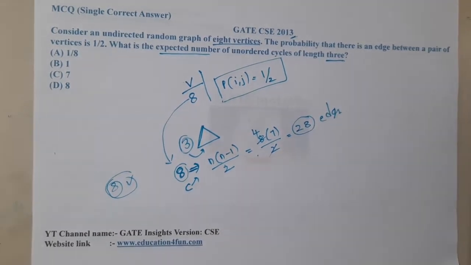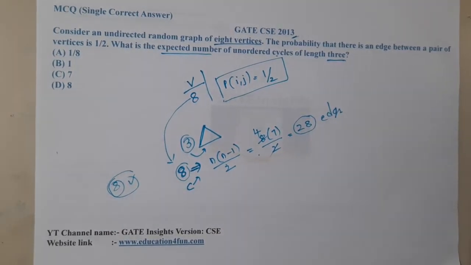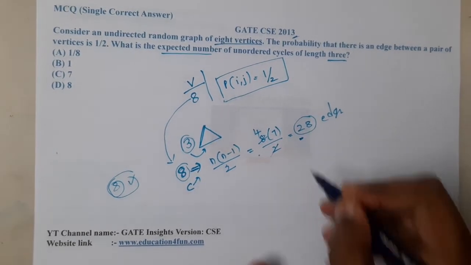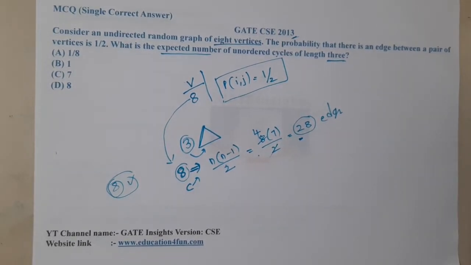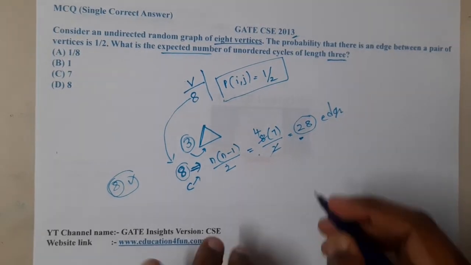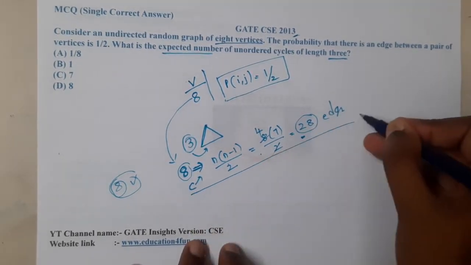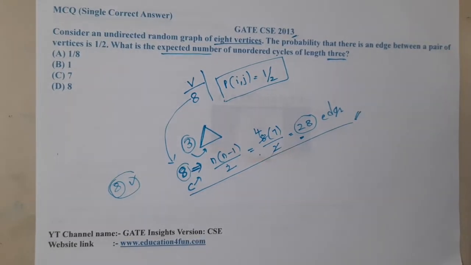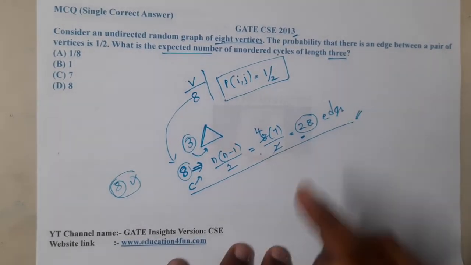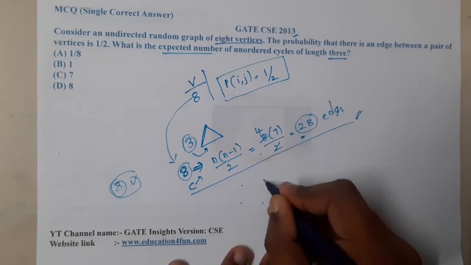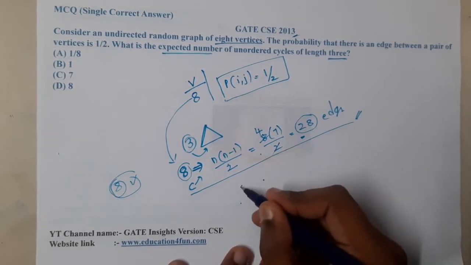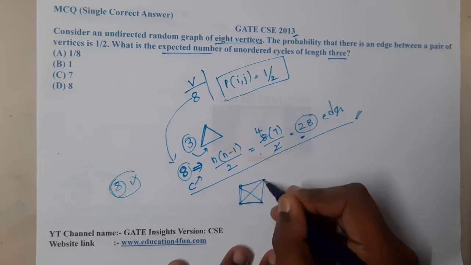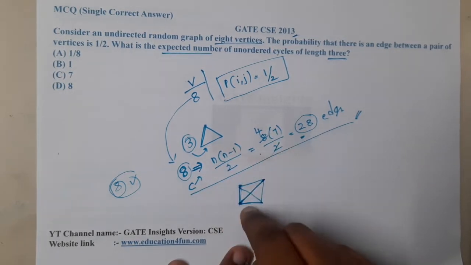Is it correct or did I make any mistake? If we have 28 edges, how many different 3-length cycles are possible? Even for calculating that part, there is no need of calculating these edges. It is all with respect to the vertices. If there are 4 vertices, one graph could be in this way, one in this way, one in this way, and one in this way. So a total of 4 different things are possible.